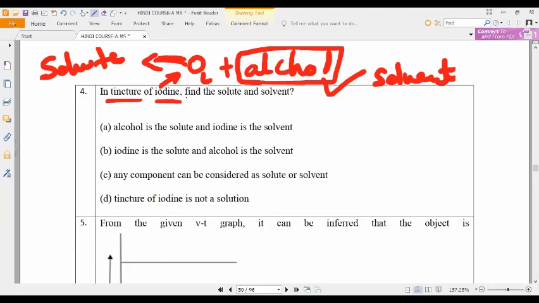In the tincture of iodine, find the solute and solvent. I will go very slowly. Iodine is the solute and alcohol is the solvent. That is option B. So what is the correct answer? Option B is the correct answer.